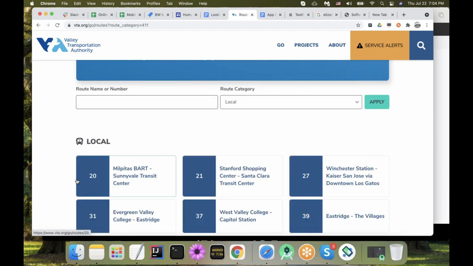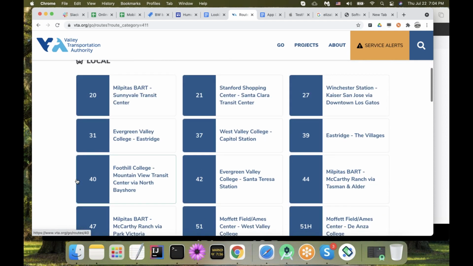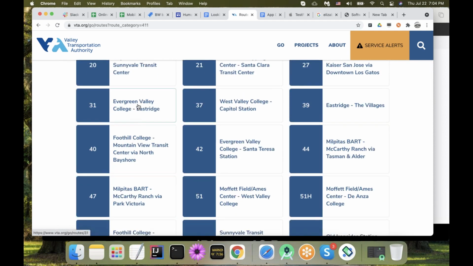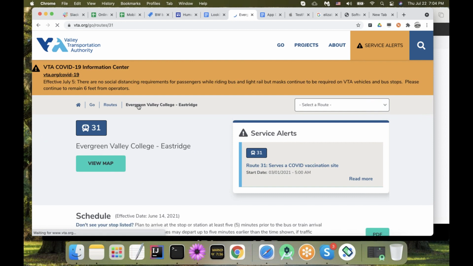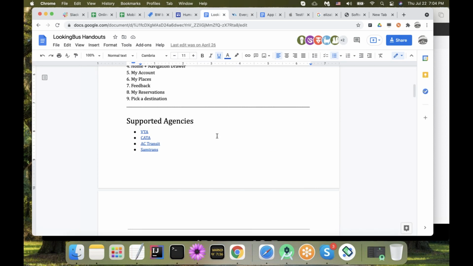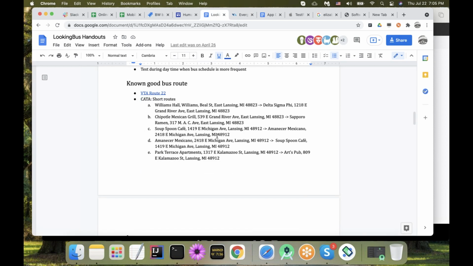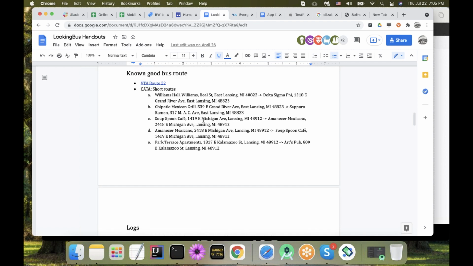It will give you route numbers, bus numbers, and the route itself, from where to where. That's how you will be able to figure out bus stops if you need to. Or the students who've been working on this document have already picked a few addresses that are known good bus routes. They are not too long, so that your testing is not running for an hour and a half. They are checked, so these are valid addresses.